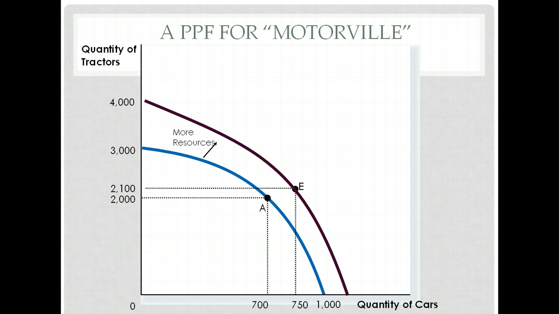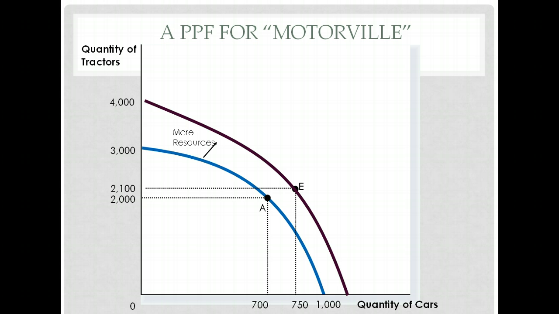And now point E is an efficient use of resources. They can produce 2,100 tractors and 750 cars. The key to moving the production possibilities frontier out is more resources. So it might be something as simple as finding more natural resources.